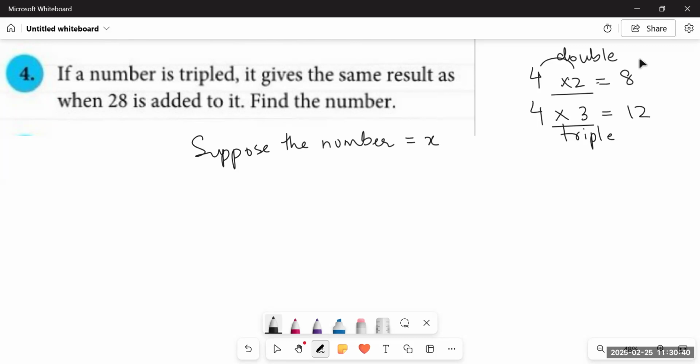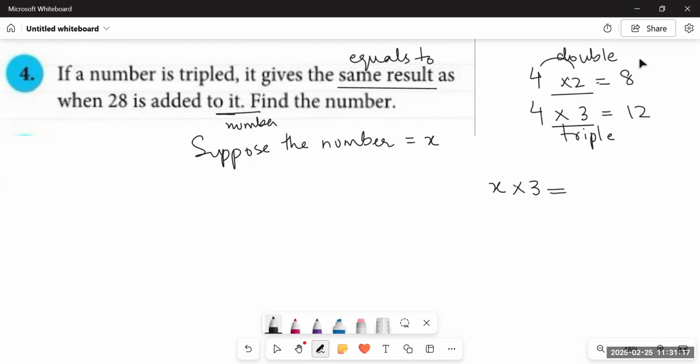If a number is tripled, it means that I am multiplying the number by 3. It gives the same result, that is, it is equal to. The same result means equal to. When 28 is added to it, it means the same number that we have supposed as x. They are trying to say, just choose a number, multiply it by 3 on one side, and take that particular number and add 28 to it. In both cases, you are going to get the same answer.